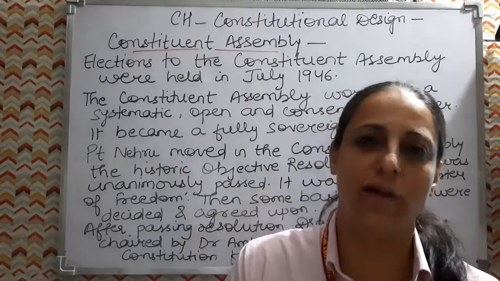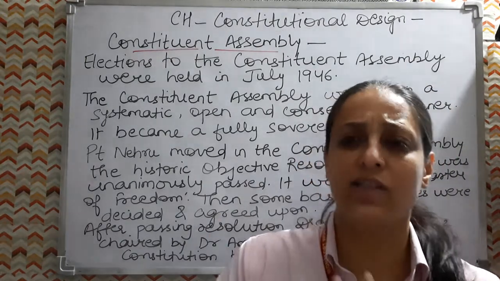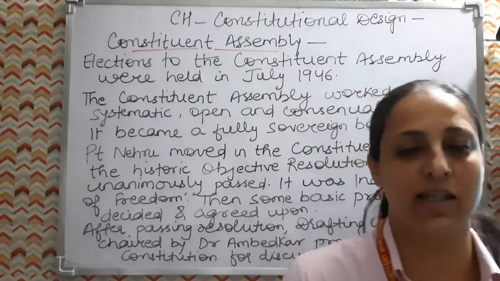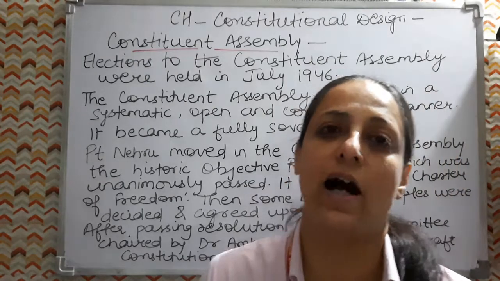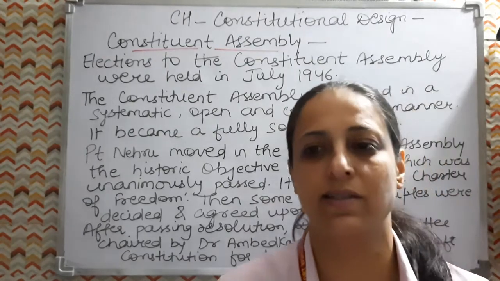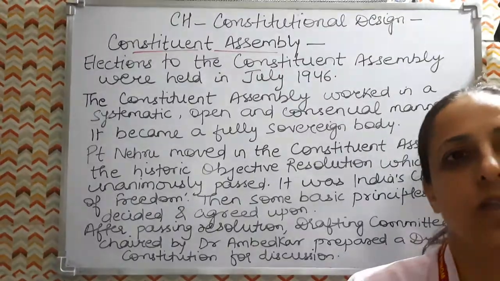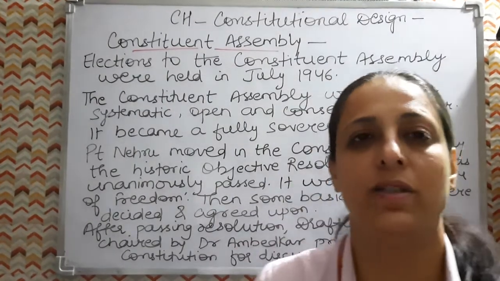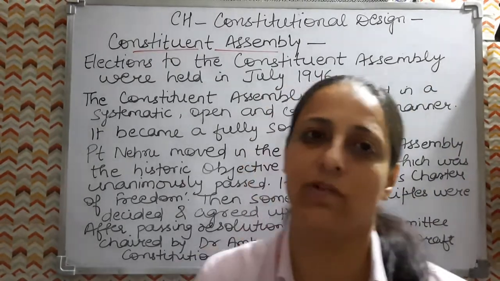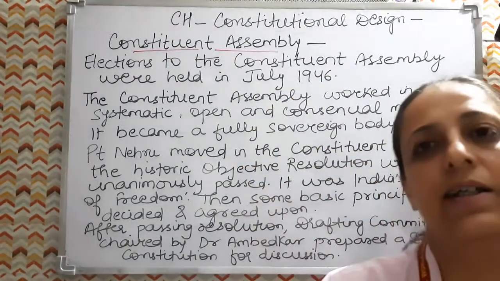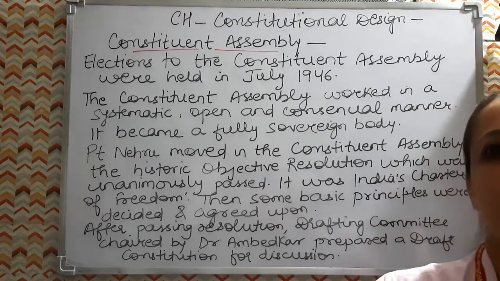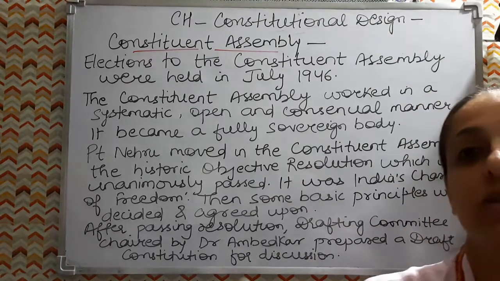They worked thinking that we have to give the country a constitution where all the communities and their interests are safeguarded. In this way they worked to accommodate our regional diversity. Debates and discussions were held on the basic principles: the basic structure, federal structure, secular approach, center-state relations and language policy. Then the draft was prepared by Dr. Ambedkar. Then discussion happened clause by clause, section by section, and more than 2,000 amendments were made.